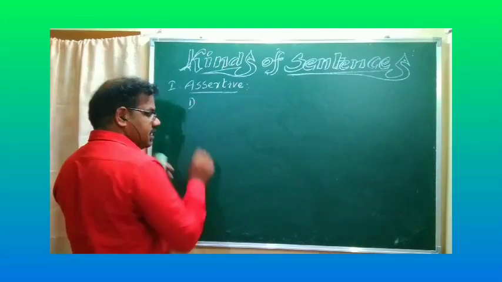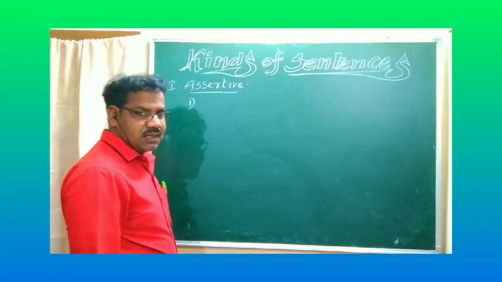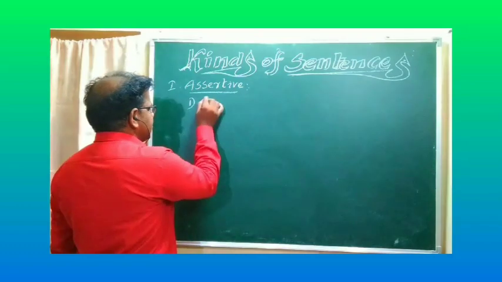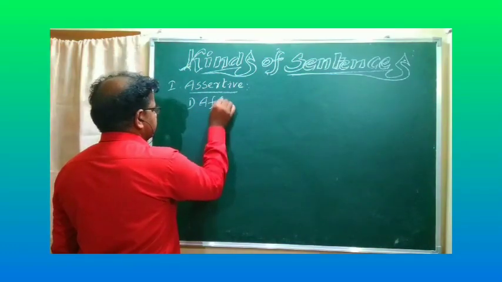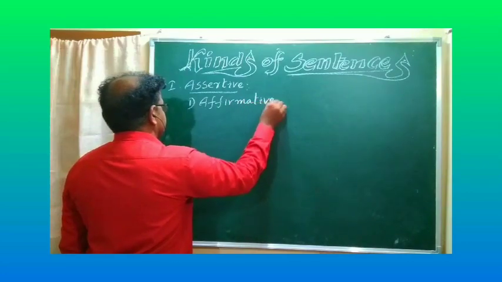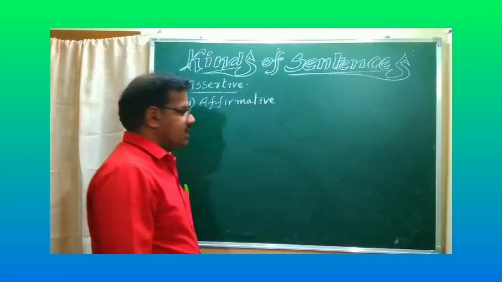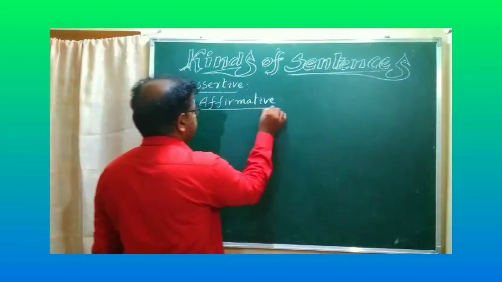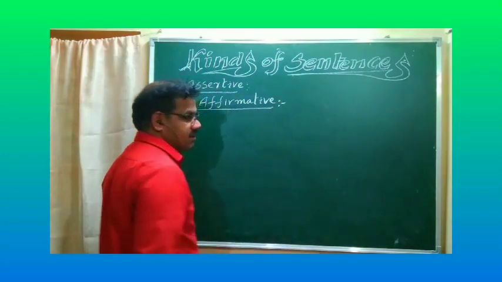If the sentence indicates positive or yes, it is called affirmative. An affirmative sentence refers to positive meaning or yes.